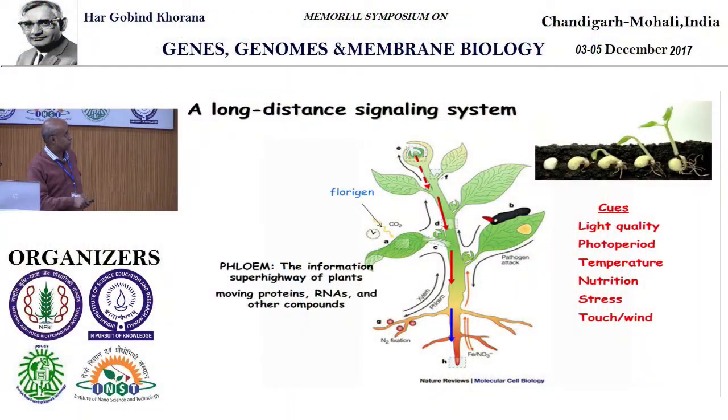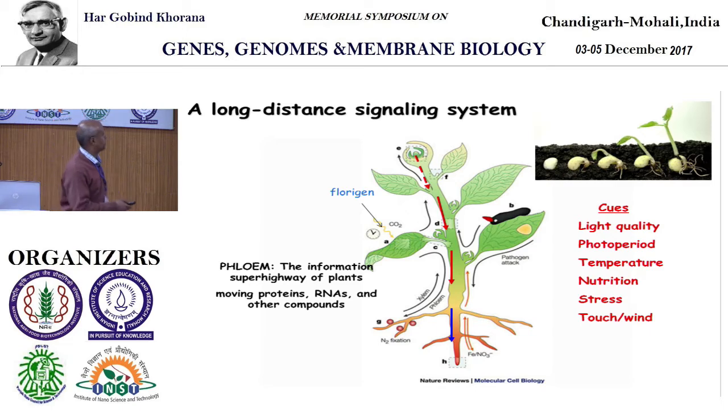So if you look at the whole plant level, you can imagine that this is the shoot apex and this is the root, right? These are the leaves, these are axils. If you look at all these responses, Professor Khurana has described very clearly the light and its major role in plant growth and development, the photoreceptors. So now, how does this leaf perceive the signal? And once it perceives the signal, do all the signals get translated to protein right there, or are there RNAs that go from here either towards the apex or towards the roots? That's the question. And that is all about the story of mobile RNAs.